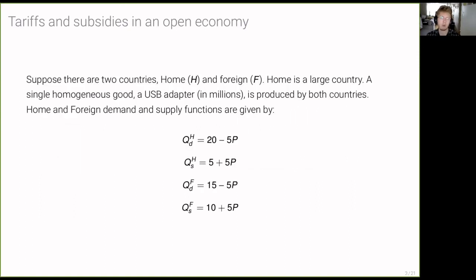So the first question is basically a setup that's very similar to what we've seen already in Section 9. We're going to consider home to be a large country, and there are going to be two countries, home and foreign. We're going to think about there being one good, say a USB adapter.